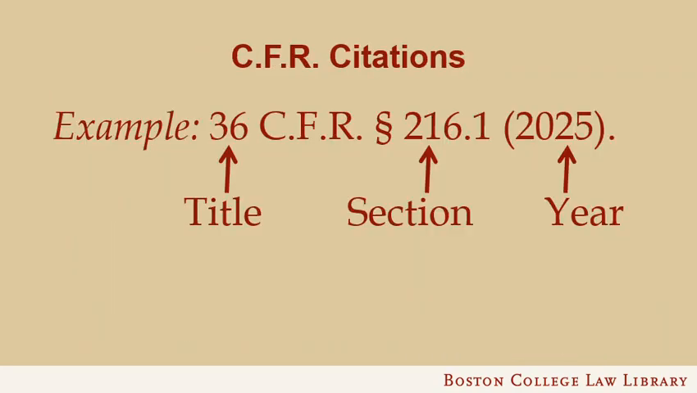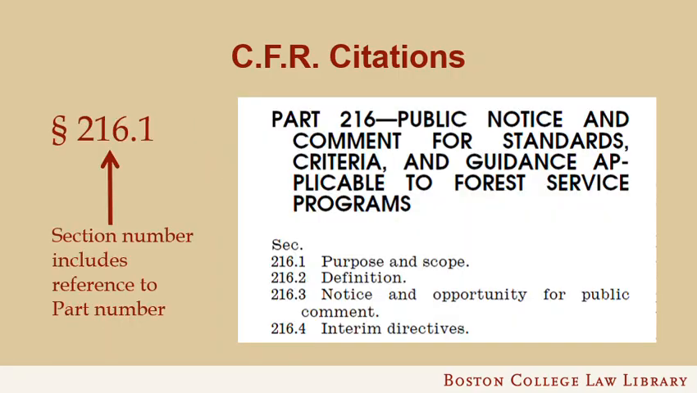Citations to the CFR should have the title number, the section number, and a year. For example, this citation to a section in the CFR title on parks, forests, and public property reads 36 CFR section 216.1 2025. It's important to include a year in a CFR citation since regulations with the same citation may contain different language in different years.